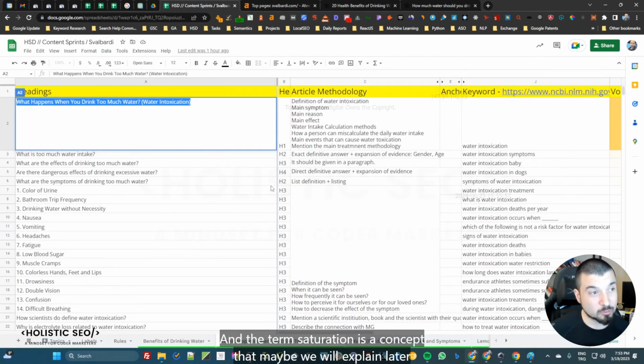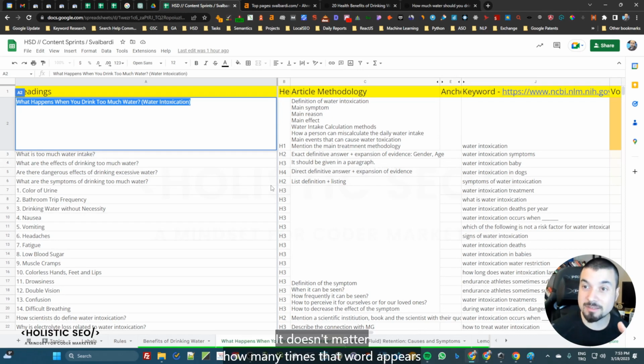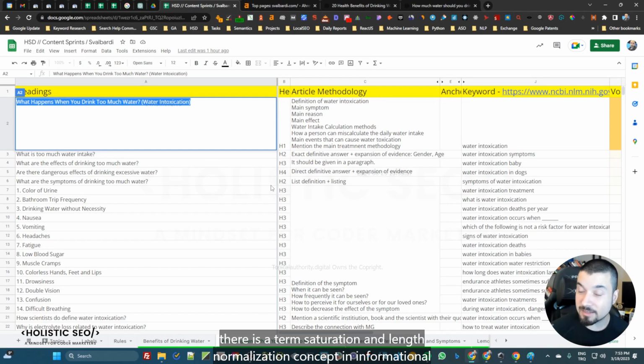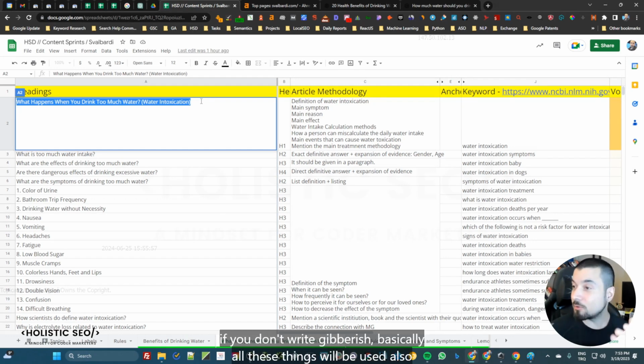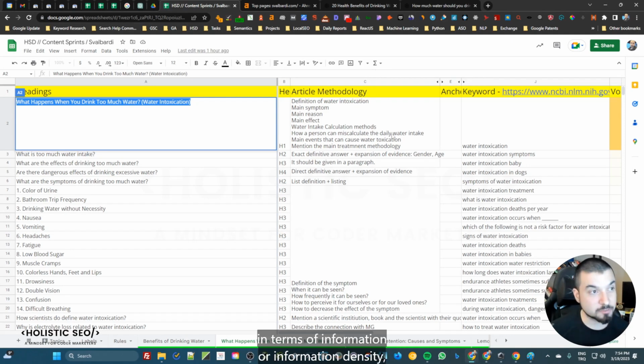And term saturation is a concept that maybe we will explain later, but after a point, it doesn't matter how many times that word appears there. There is a term saturation and length normalization concept in information retrieval. But basically, if you use correct grammar structure, if you always give unique and valuable information, and if you don't repeat things just for repeating purposes, if you don't write gibberish, basically all these things will also be used for relevance calculation and the richness of the content in terms of information, or information density, which is another concept from one of my case studies.